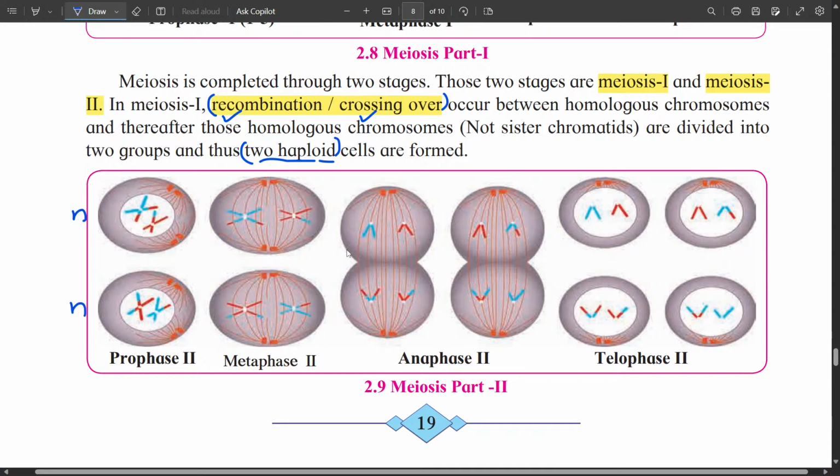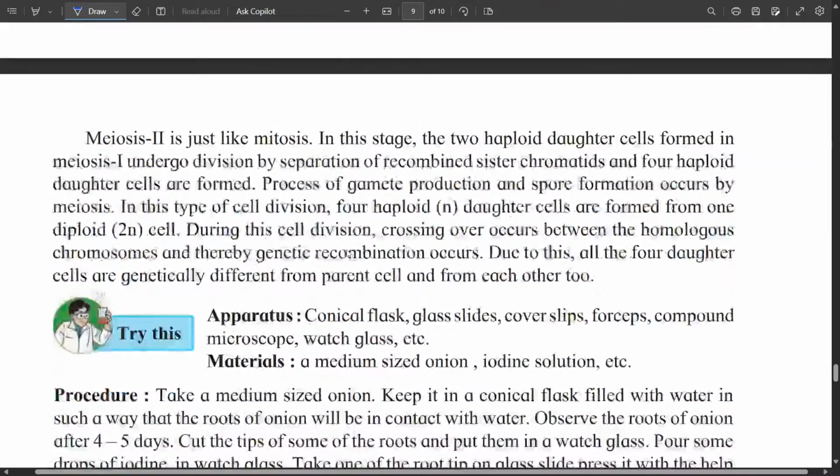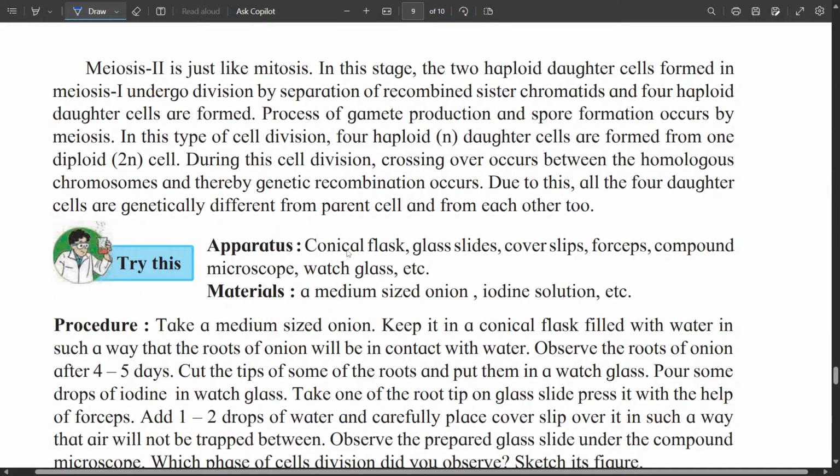Correct. So it has prophase 2, metaphase 2, anaphase 2, telophase 2, like that. Meiosis 2 is just like mitosis. In this type, the two haploid daughter cells formed in meiosis 1 undergo division by separation of recombined sister chromatids, and four haploid cells are formed.